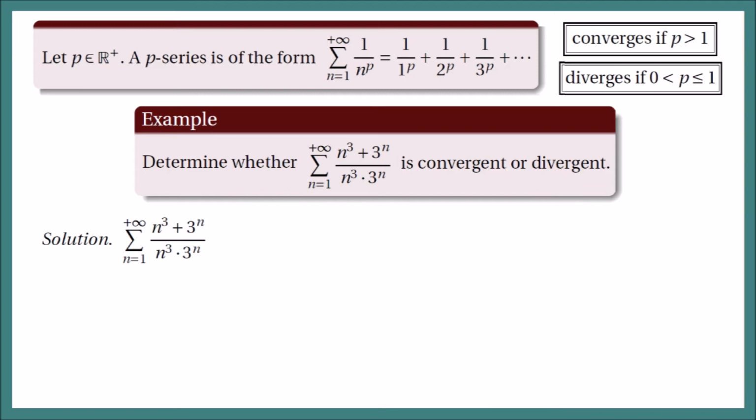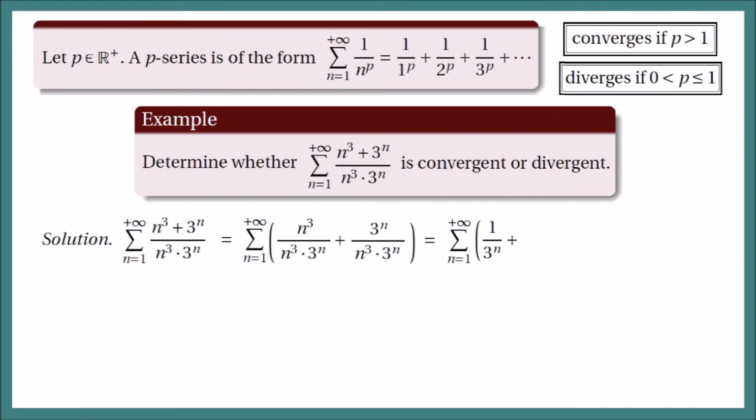So in this case, we can separate our a sub n into a sum of n cubed all over the denominator plus 3 raised to n all over our denominator. For the first term, we can cancel n cubed, so we have 1 over 3 raised to n. And for the second term, we can cancel 3 raised to n, so we get 1 over n cubed.